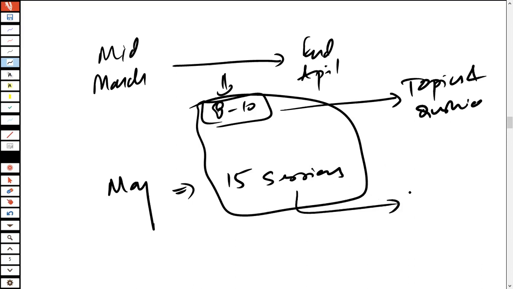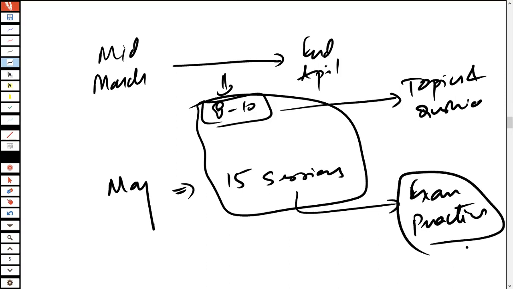These 15 sessions are going to be majorly exam practice sessions, and we will be going through the whole of the syllabus. So this is what we have planned for the AAA, and this is how we are going to progress through the AAA preparations.